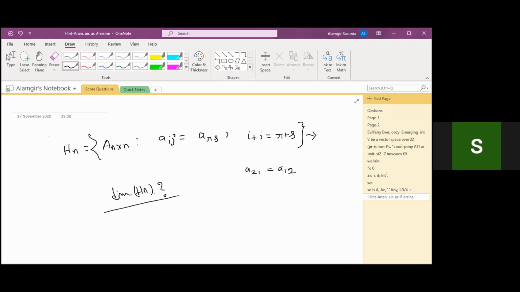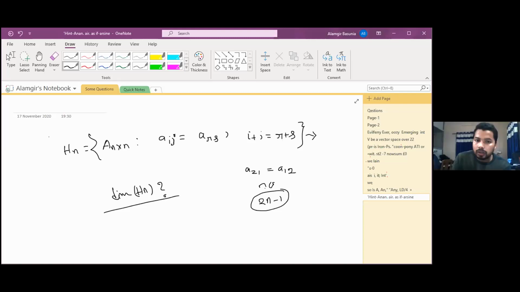Sir, it will be 2n minus 1. Yes, 2n minus 1. And another one says n factorial or n into n plus something like that. So it is 2n minus 1. Okay.